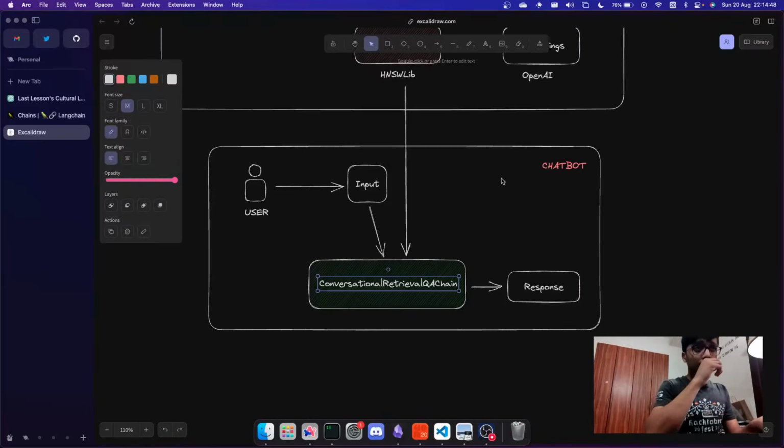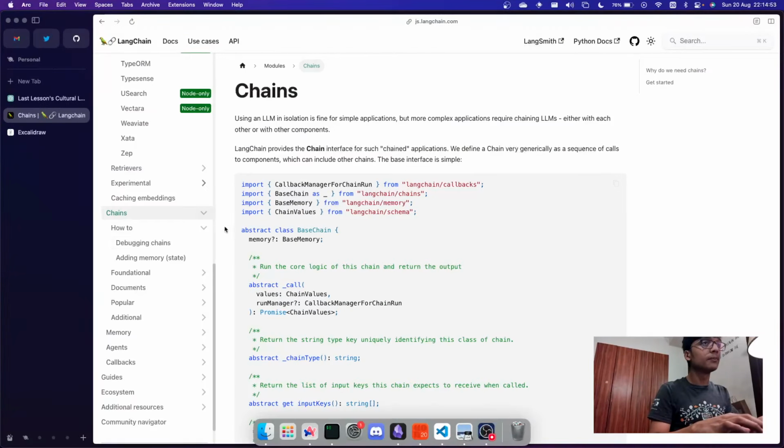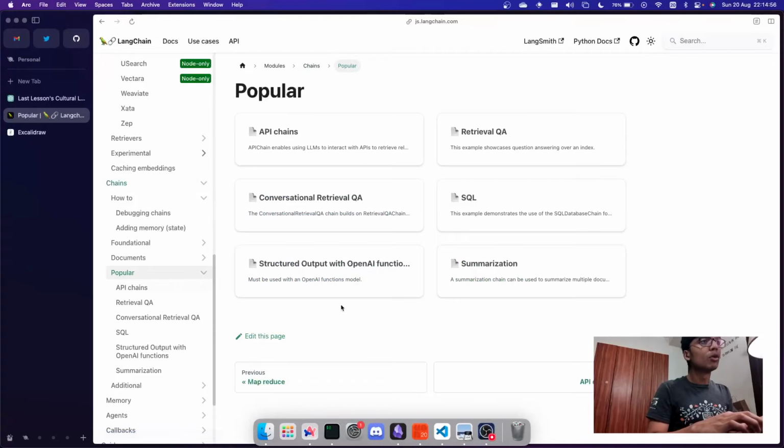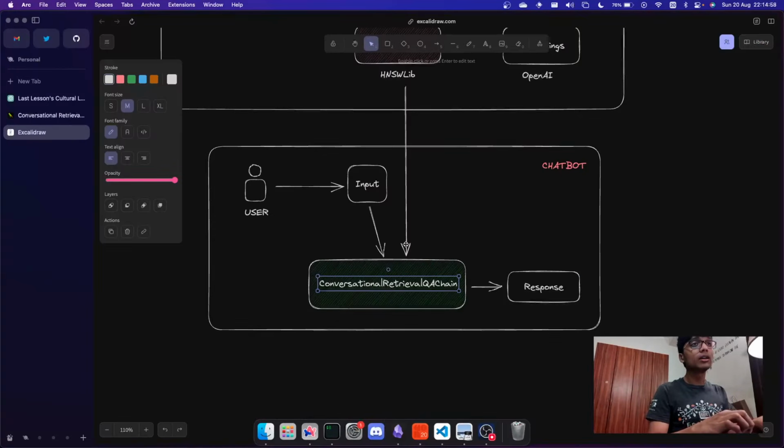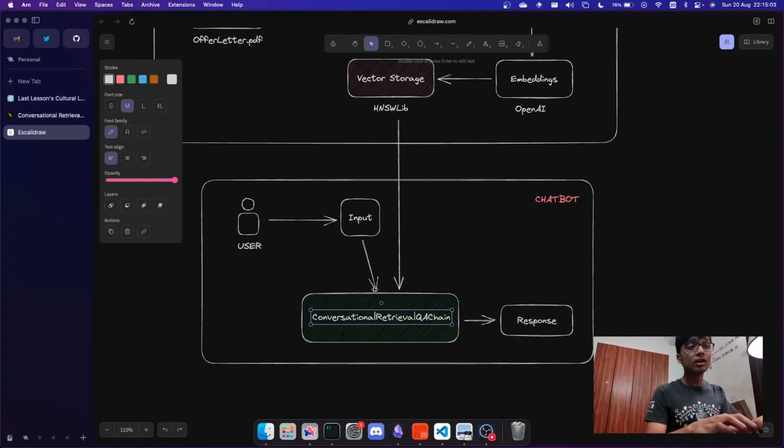What the conversational retrieval QA chain does, which is inside popular over here, is that it first takes the embeddings from the vector storage and it takes the input. Now it takes the input, finds the vector for that input and finds the similarity to work out which context to use. Now it takes out the context, then rephrases that using OpenAI for a generative way of giving the answer, right?